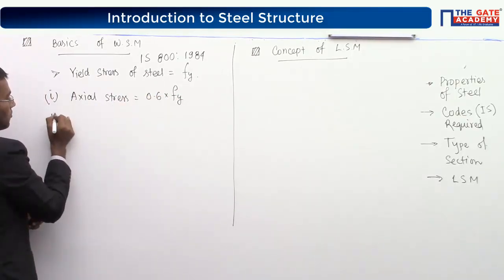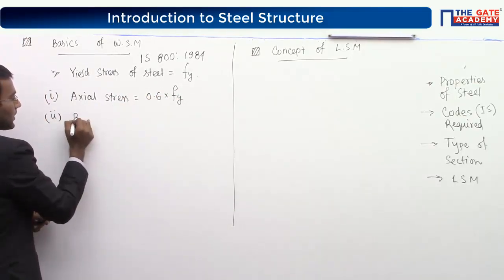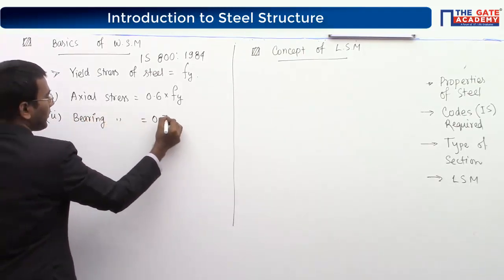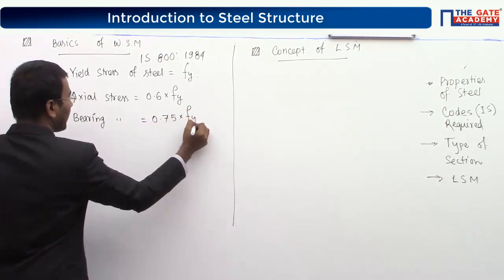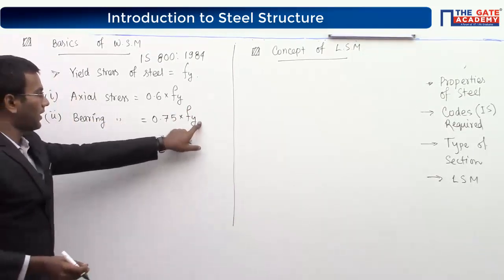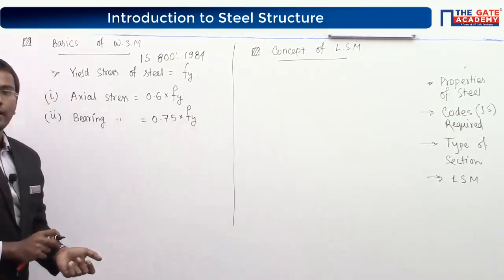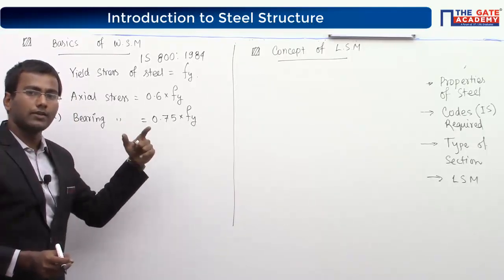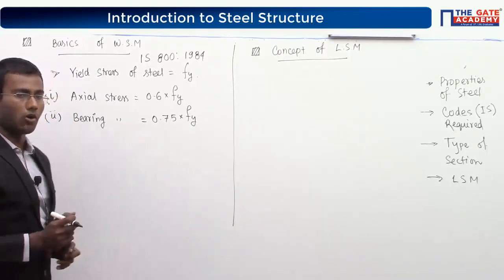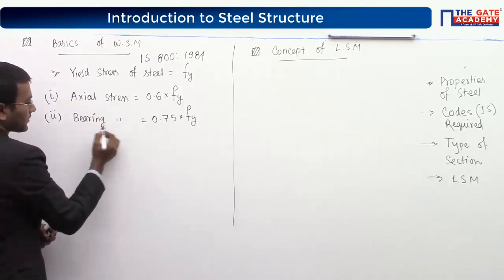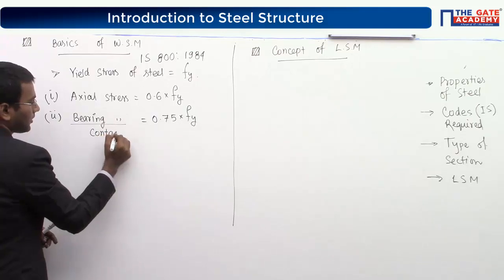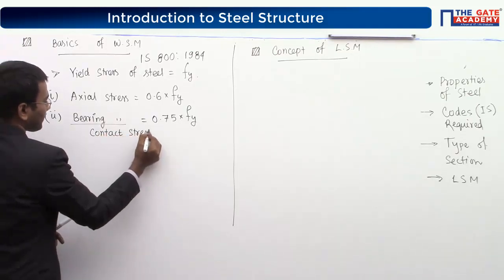Option number 2, bearing stress equal to 0.75 into Fy. Now bearing stress, this is also termed as, or it is also named as, contact stress. Bearing stress, or you can also say it as a different name, contact stress.